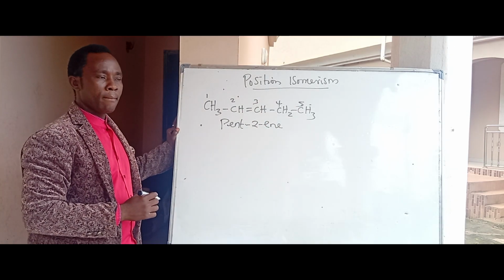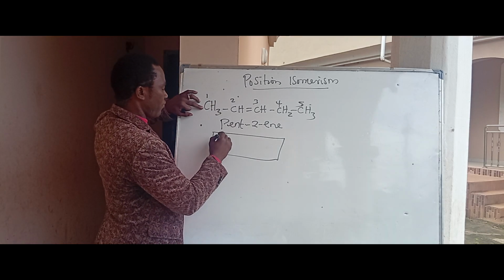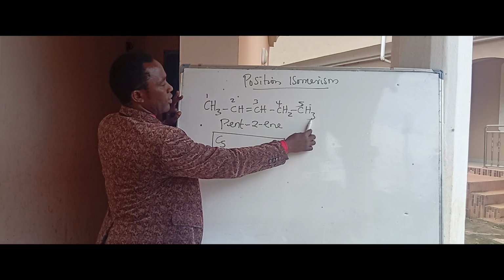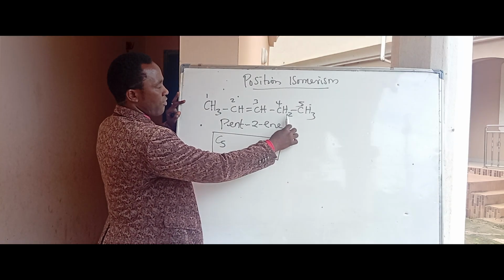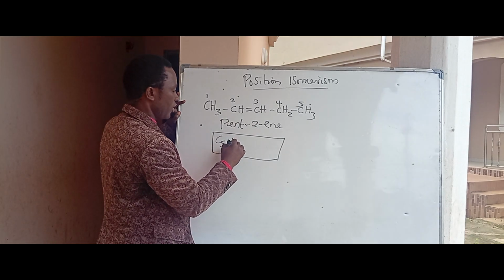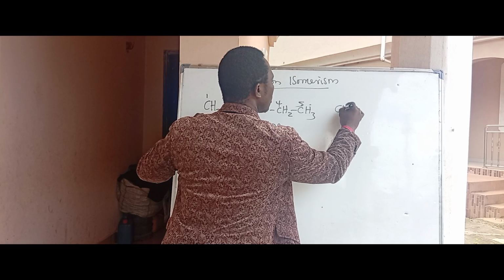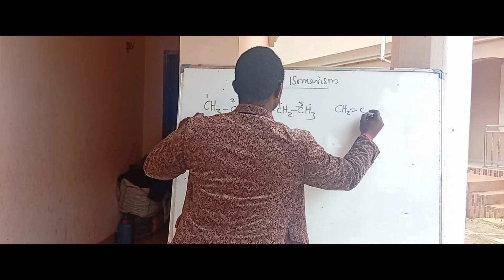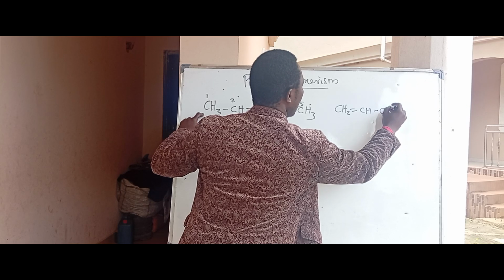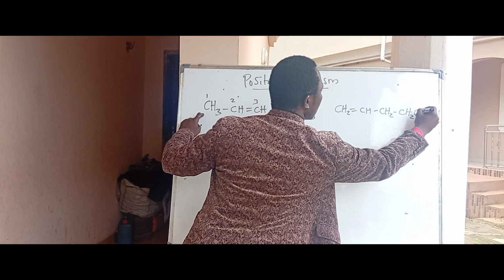What is the molecular formula of this compound? You have 5 carbons, C5. How many hydrogens? You have 3, 2, 5, here 6, 7, and 10. So you have H10. Now let us take CH2=CHCH2CH2CH3.